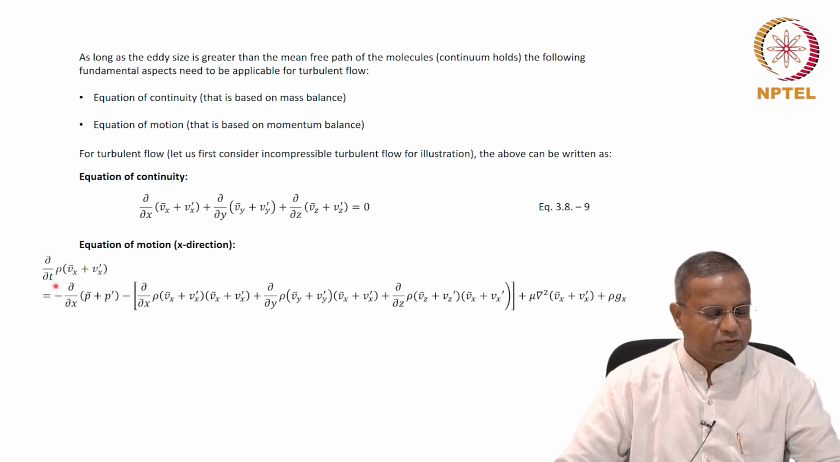So this equation would be valid: dou t of rho Vx bar plus Vx dash equals minus dou x of p bar plus p dash, minus dou x of rho times the product of these two velocities, plus dou y of rho times the product with the Vy component. This is the x direction, therefore this would always be Vx, as we have seen, plus the shear terms, mu del squared of Vx bar plus Vx dash, plus rho Gx. These equations need to be valid. The number is 3.8-10.